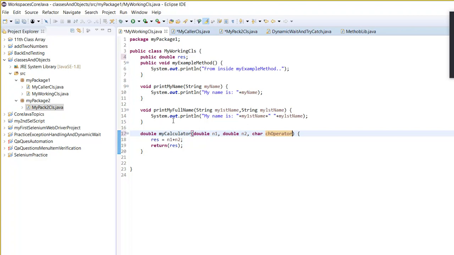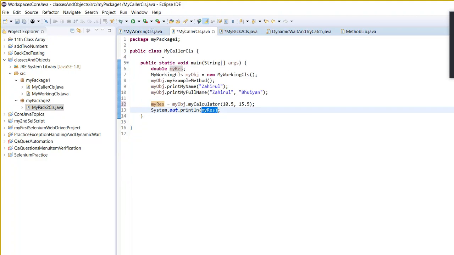Then how many parameters is it taking, guys? 3. So over there it will now complain, because you have only given how many parameters here? 2. So it will be asking for another parameter.